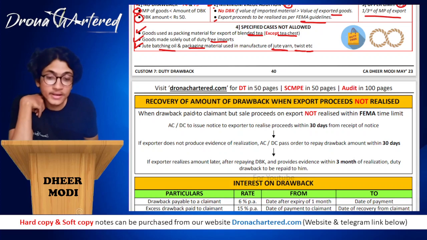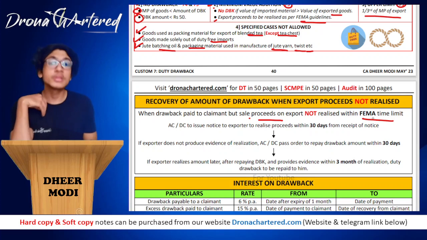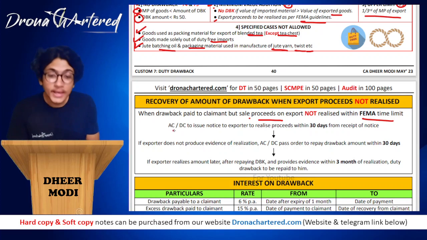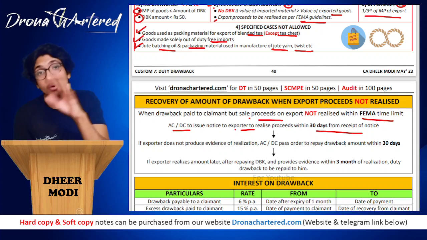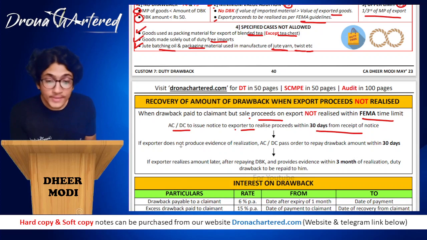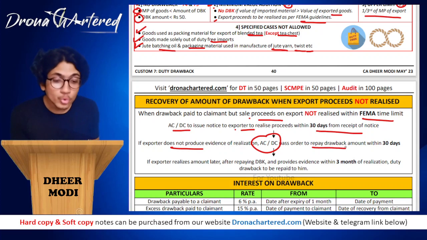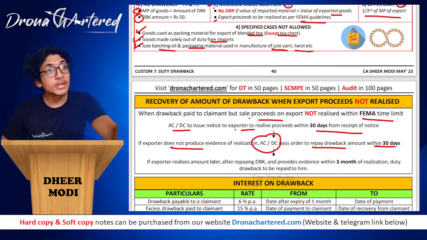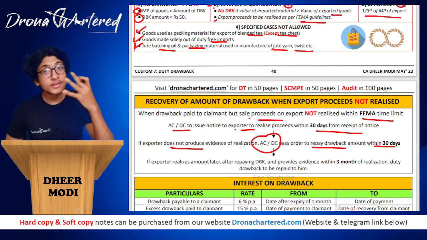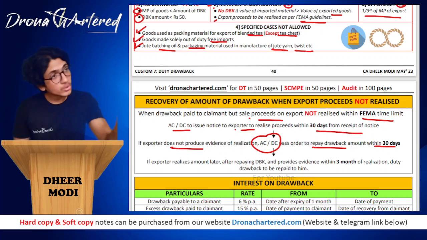So when drawback is paid to the claimant but sale proceeds on export are not realized within the FEMA time limit, in such a case ACDC issues notice to the exporter to realize the proceeds within 30 days of receipt of notice. So what do they say? That we are giving you an extra 30 days, you recover it or it will not be good for you. If the exporter does not produce evidence of realization, your ACDC will pass an order to repay drawback within 30 days. That means this drawback that we had given you, because you are not even able to get your money from outside India, we also don't want to give you, you give us this money back.